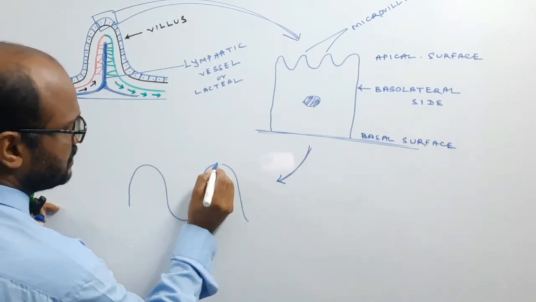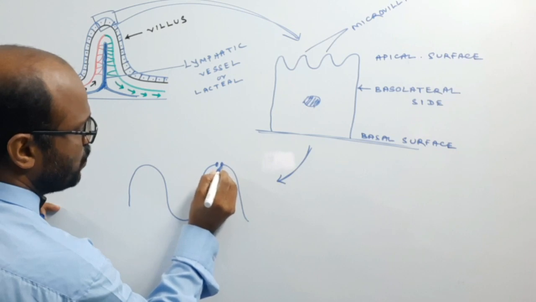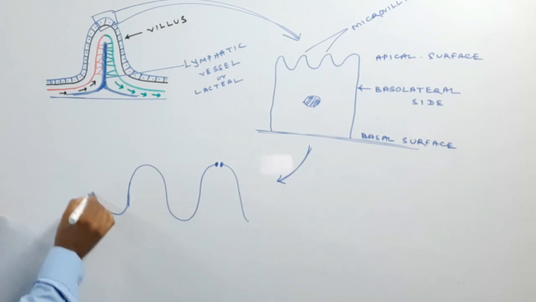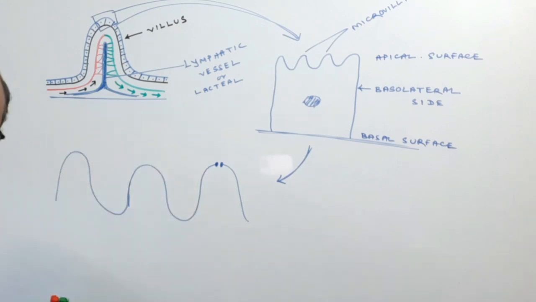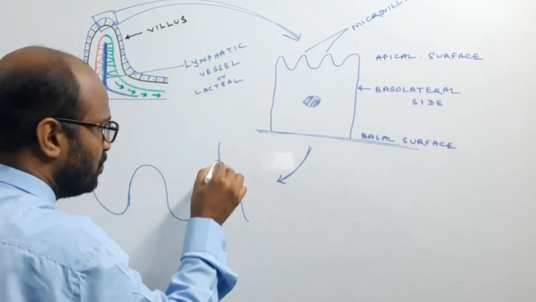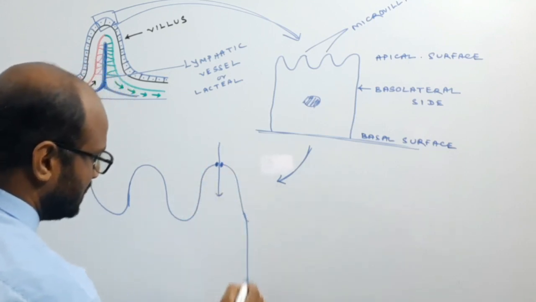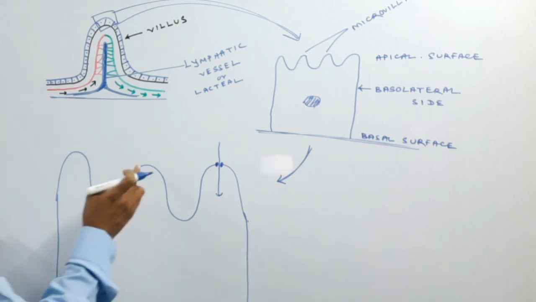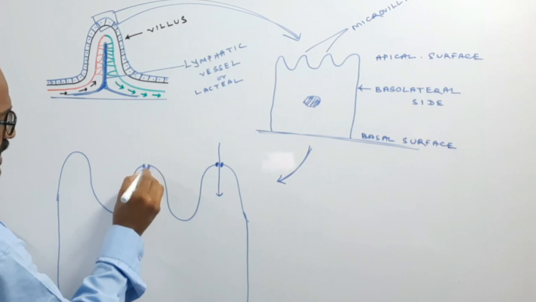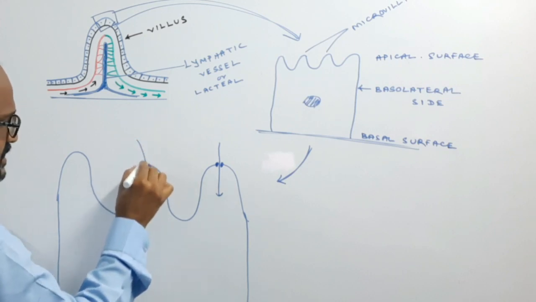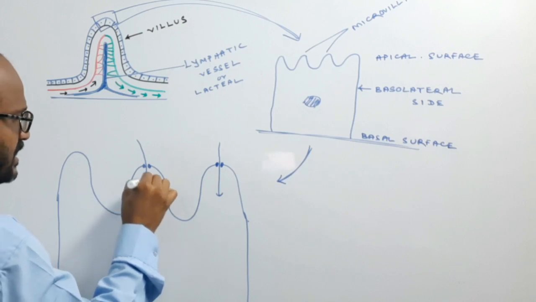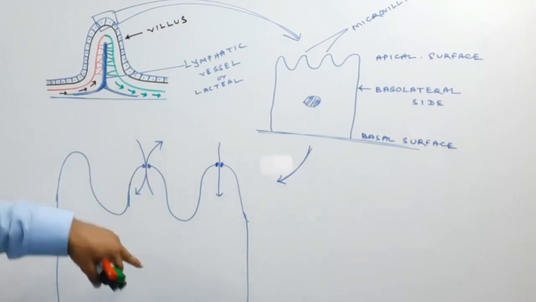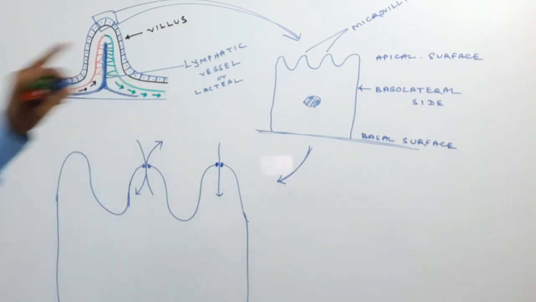On this side, there are some protein channels through which the digested substance may enter into the cell. Suppose there is a protein channel through which one substance enters here and another ion or substance goes out, one comes in and another goes out.